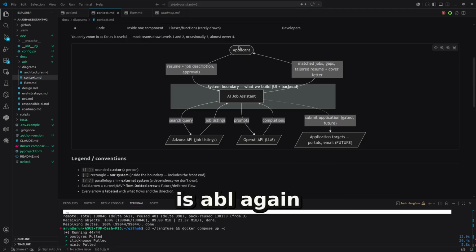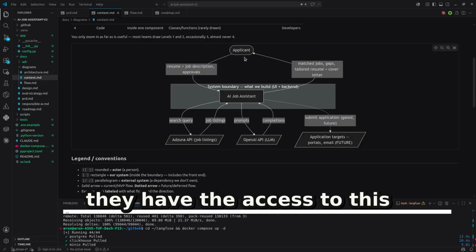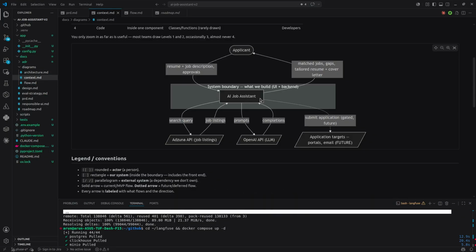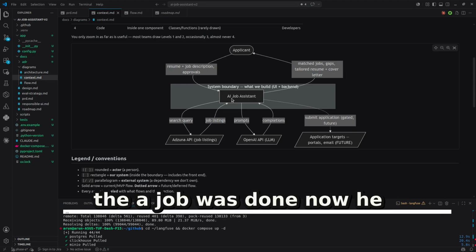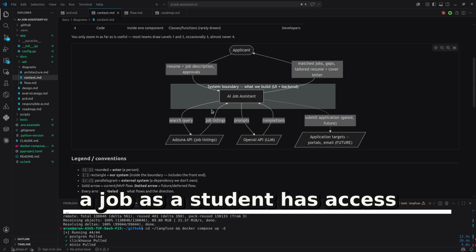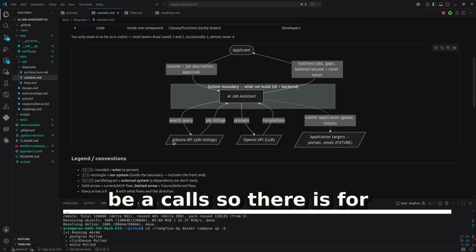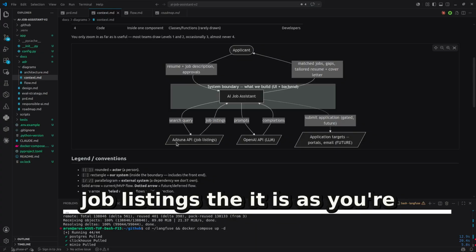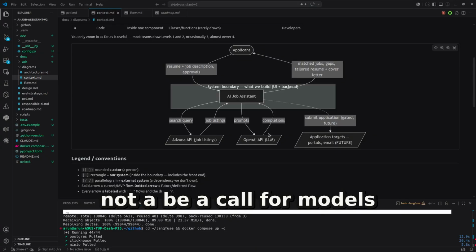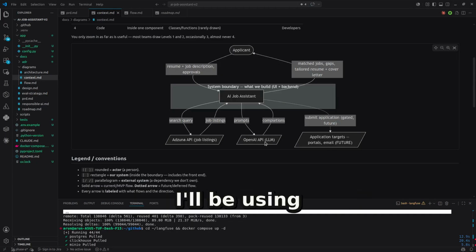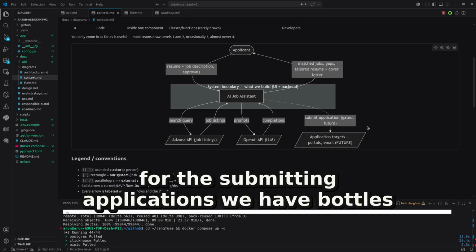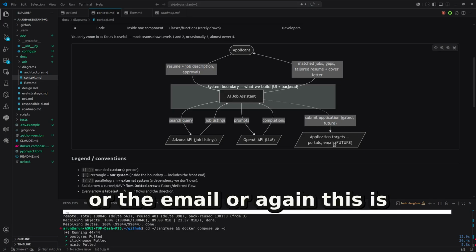So there's this applicant, and they have access to this AI job assistant. Now the AI job assistant has access to the outside world through these API calls. For job listings, there is the Adzuna API call. For models, there is OpenAI that I'll be using. And for submitting applications, we have portals or email.